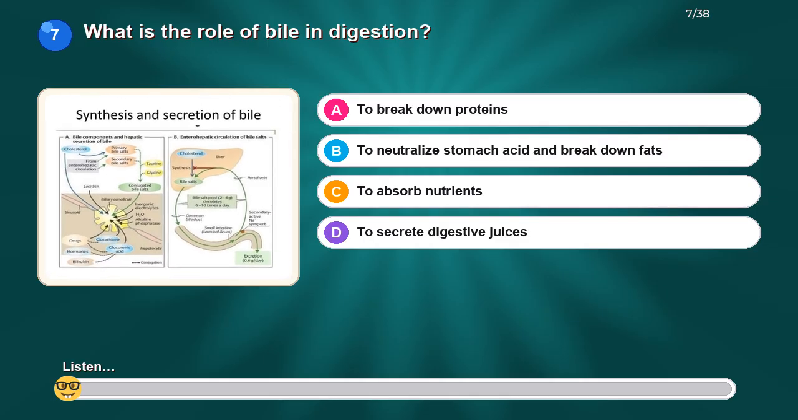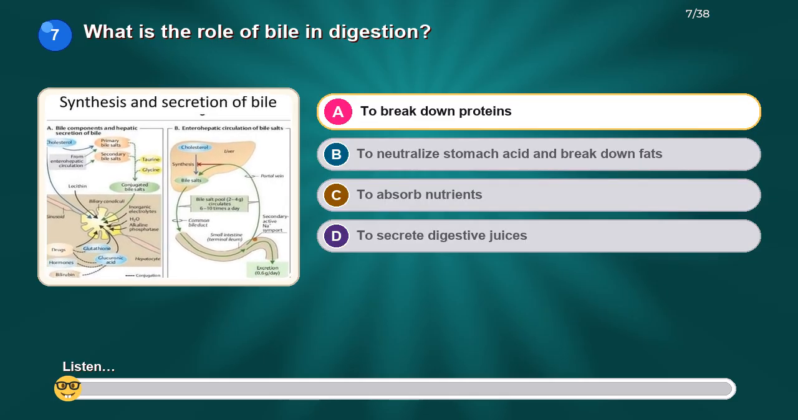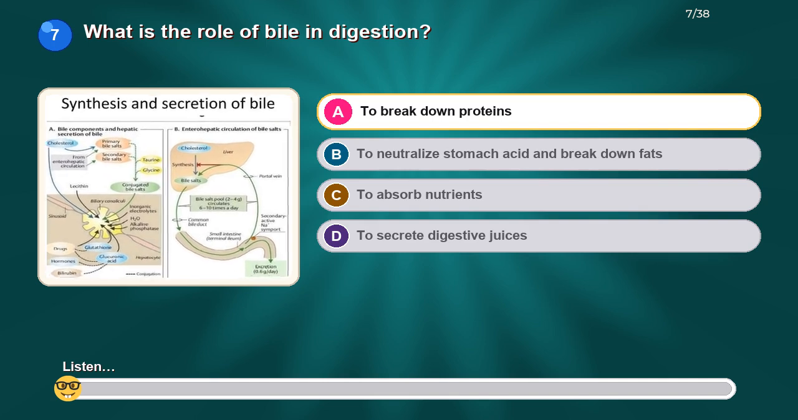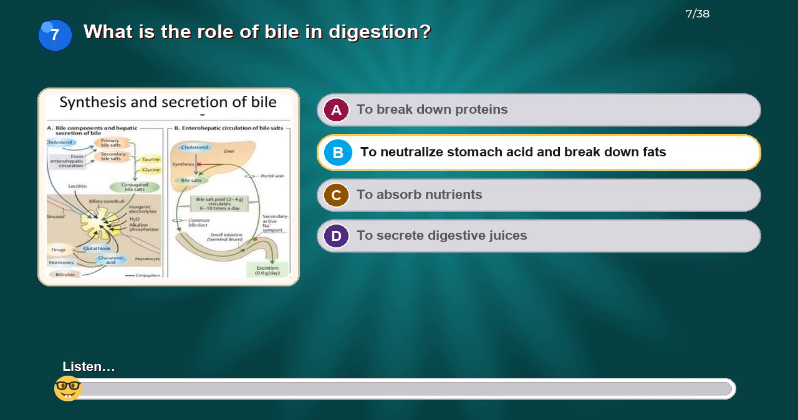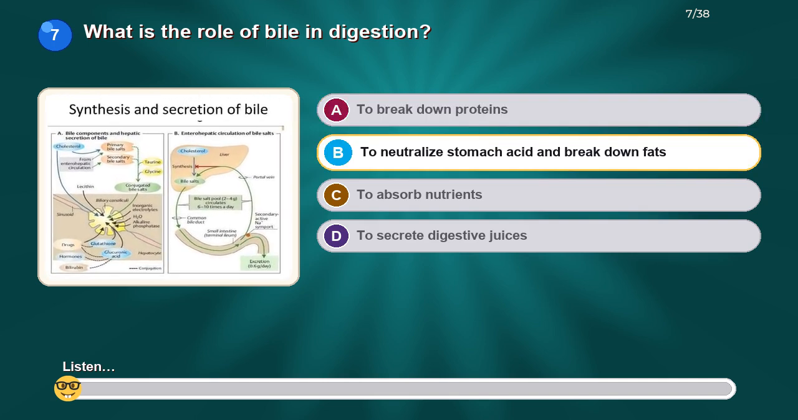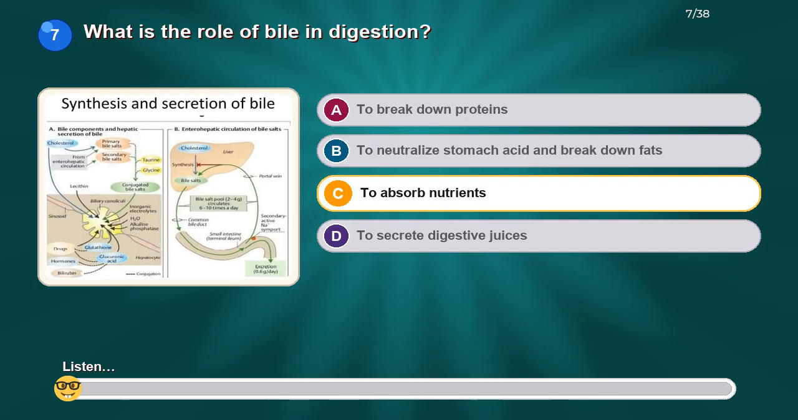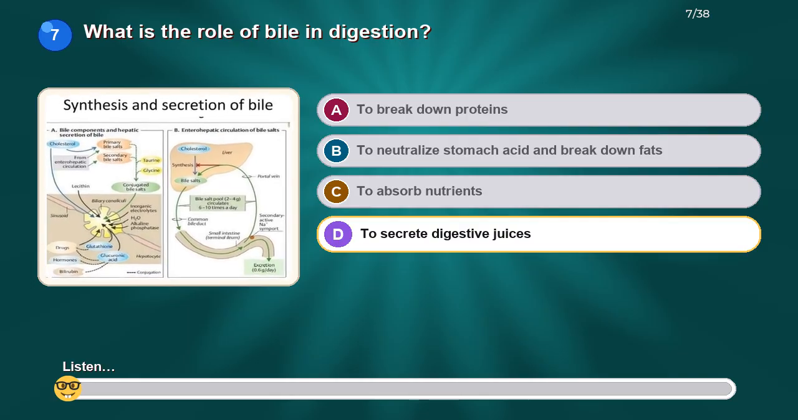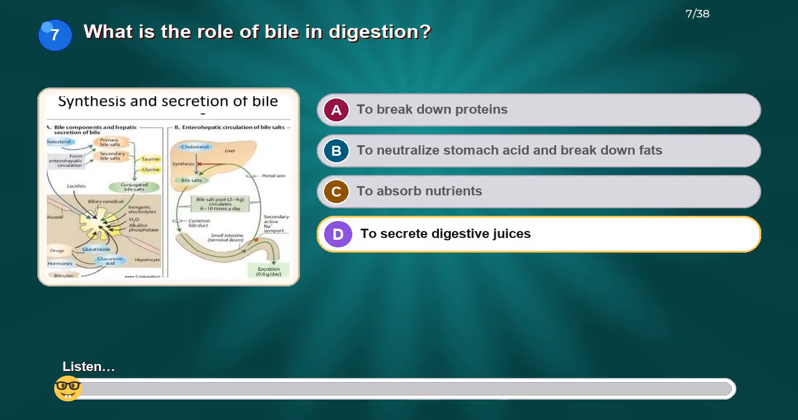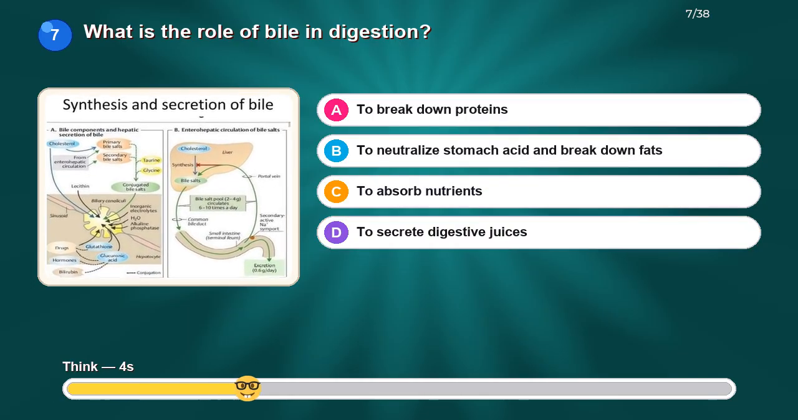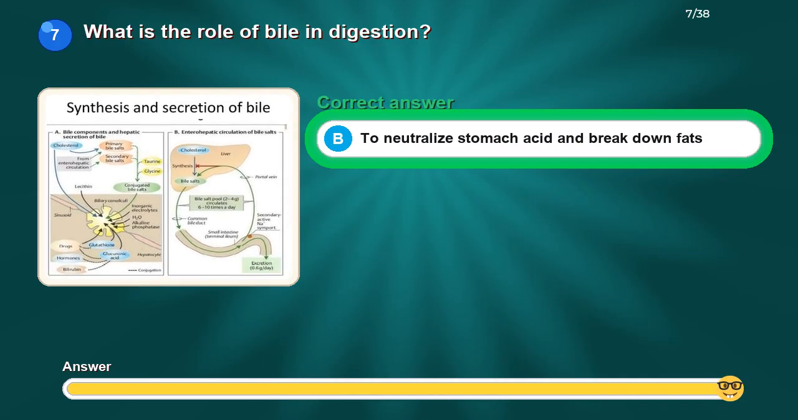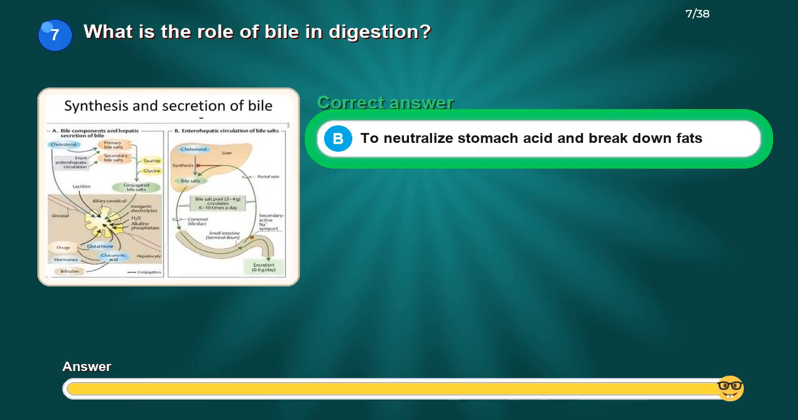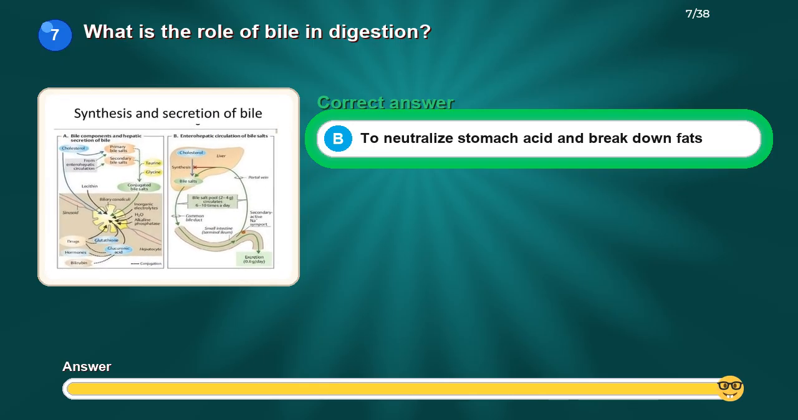What is the role of bile in digestion? Option A: to break down proteins. Option B: to neutralize stomach acid and break down fats. Option C: to absorb nutrients. Option D: to secrete digestive juices. The correct answer is to neutralize stomach acid and break down fats.